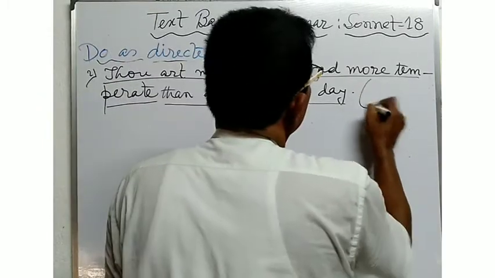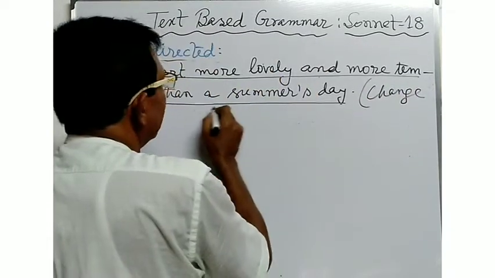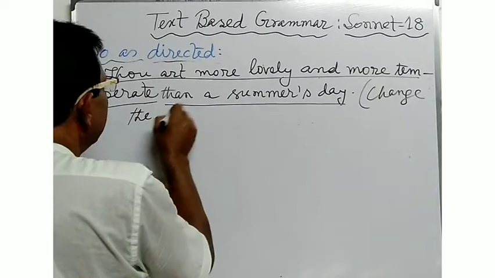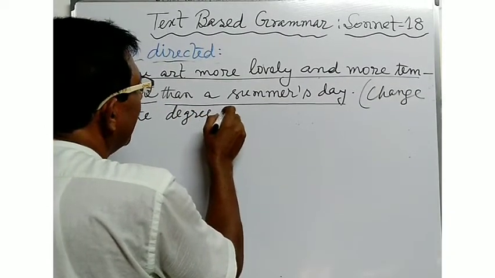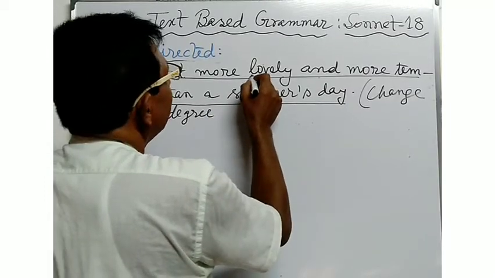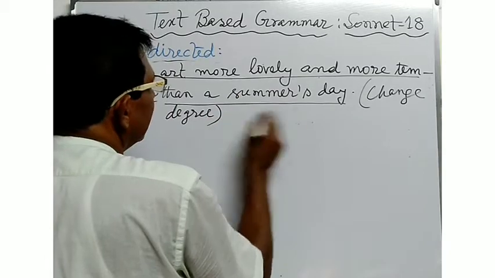Now, change the degree of the adjectives. Lovely, temperate. Change the degree.